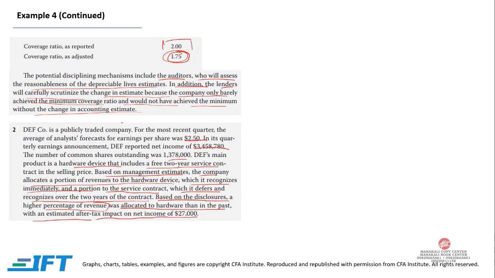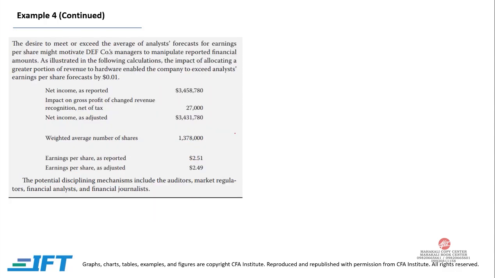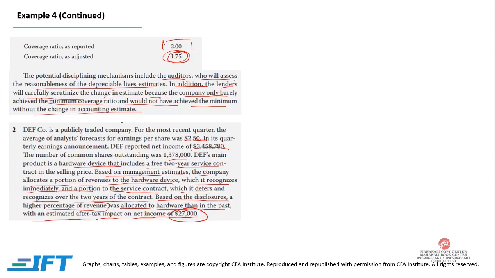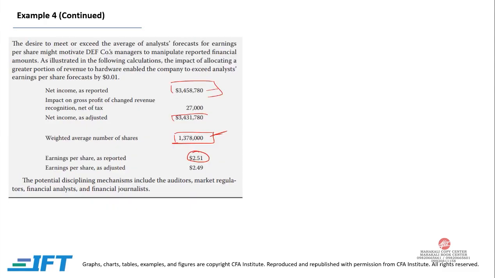So we are again recognizing this revenue sooner, and if we are recognizing this revenue sooner, we need to do some adjustment. So this is our original net income. This is the number of shares. So according to these two numbers, our earnings per share is 2.51. That is meeting our goal. Not the goal, but initially this is the average earnings per share.